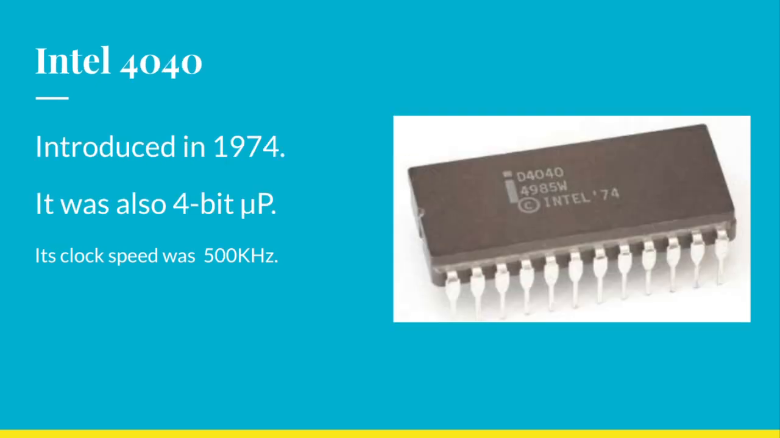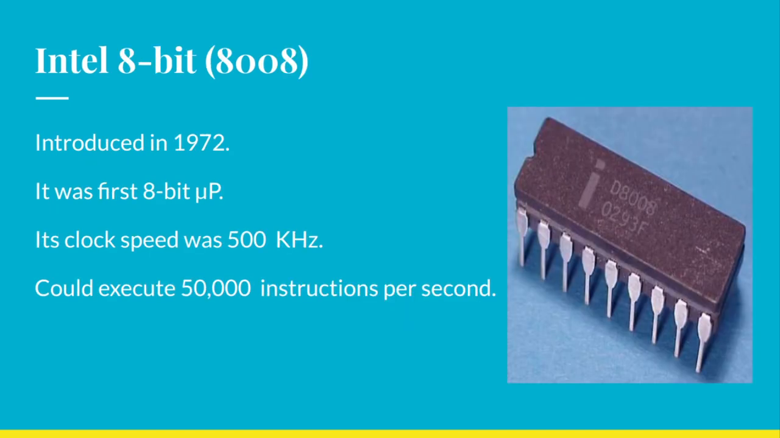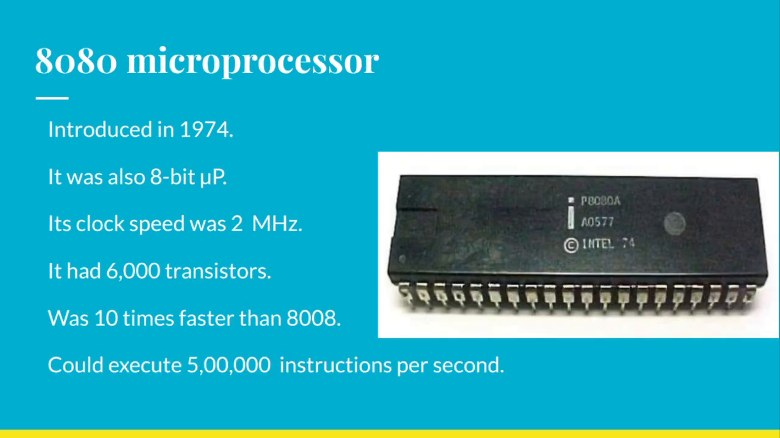The second microprocessor is Intel 4040. It was introduced in 1974. It was also a 4-bit microprocessor and its clock speed was 500 kHz. Then we have Intel 8-bit 8008. It was introduced in 1972. It was an 8-bit microprocessor. Its clock speed was 500 kHz and it could execute 50,000 instructions per second.